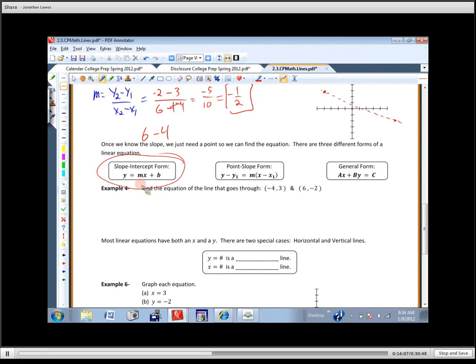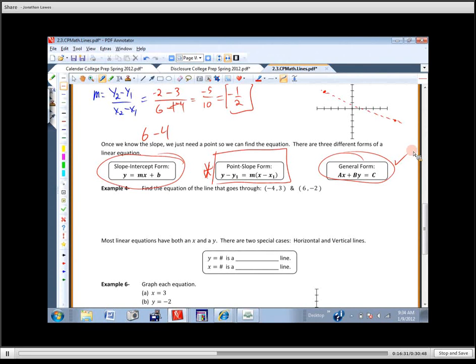This one is really valuable. I would get to know this one if you don't right now. It's called point-slope form. Both of these are equivalent. You could use either one. I happen to like point-slope form better. Most people don't, but I do. It has a lot of advantages. And this is called general form. We're not going to use general form very much. We will use it when we solve systems of equations and stuff like that, but usually, especially if you're graphing, you want it in one of these 2 forms.